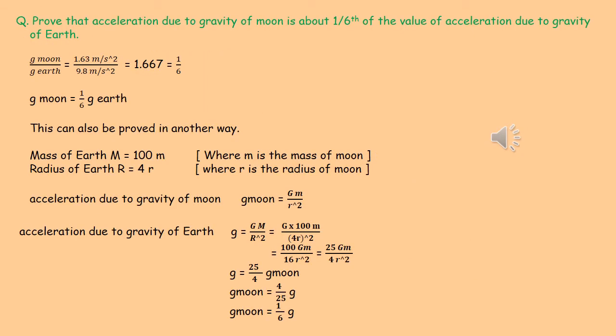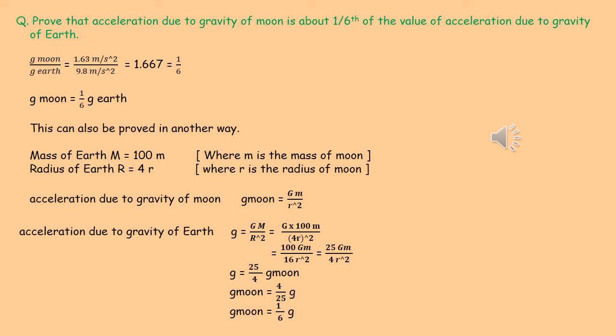Prove that the acceleration due to gravity of Moon is about 1/6 of the value of acceleration due to gravity of Earth. G moon by G earth is equal to 1.63 meter per second square divided by 9.8 meter per second square. We are just substituting the values and getting the ratio. If you reduce after division, we are getting approximately 1/6. So by cross multiplication, we can write that G moon is equal to 1/6 of G earth.